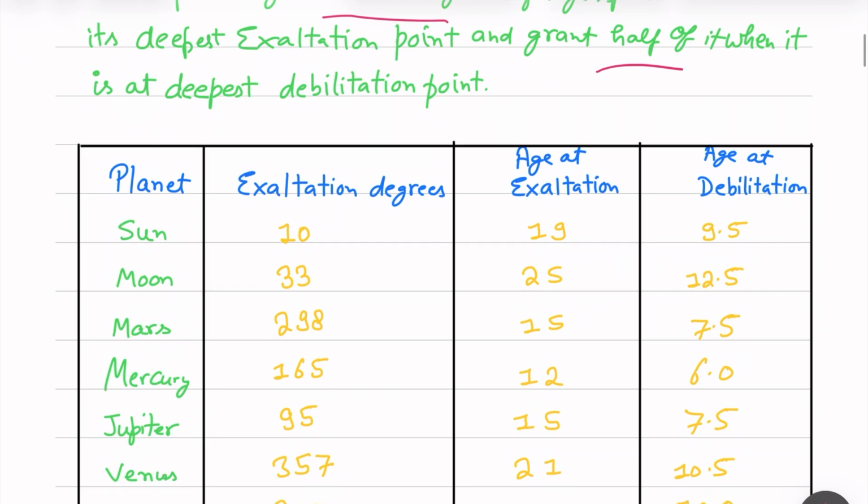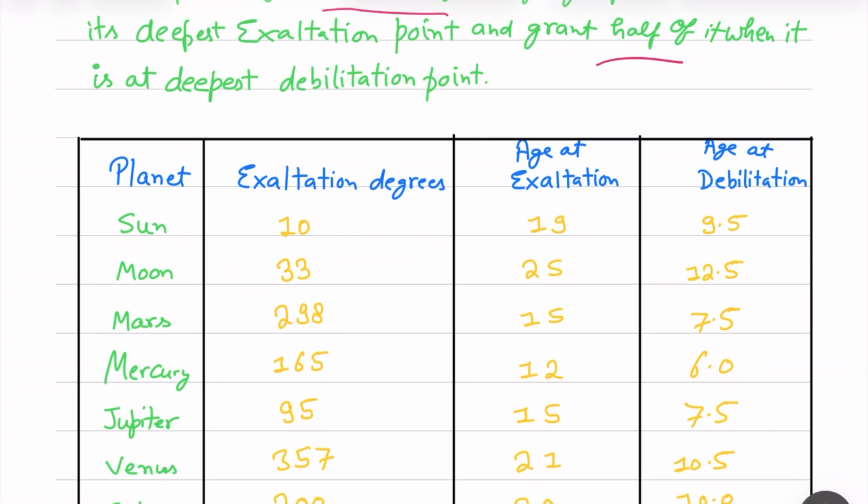So this is the table. The Sun exalts in Aries at 10 degrees, and the age at the deepest exaltation point is 19 years. And at deepest debilitation, it is in Libra and it is 9.5, meaning 19 divided by 2 is 9.5.